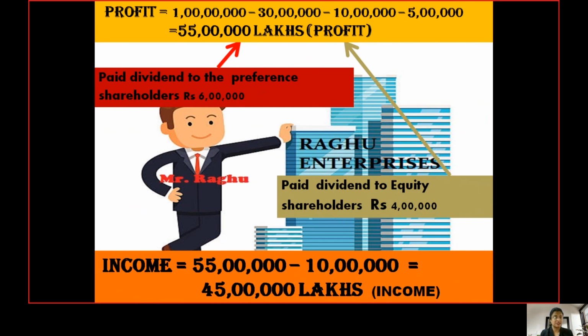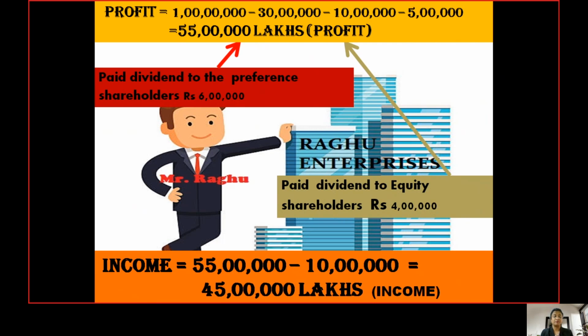Altogether, because they had a profit of rupees 55 lakhs, Raghu Enterprises decided to pay rupees 10 lakhs as dividend to their respective shareholders, because they contributed to the firm's wealth by purchasing the shares of Raghu Enterprises. Hence the income for Raghu Enterprises is 55 lakhs, that's the profit which we have already calculated, minus 10 lakhs, that's the dividend paid. Hence the remaining amount, 45 lakhs, is what we call the income for Raghu Enterprises, or an income for Mr. Raghu.